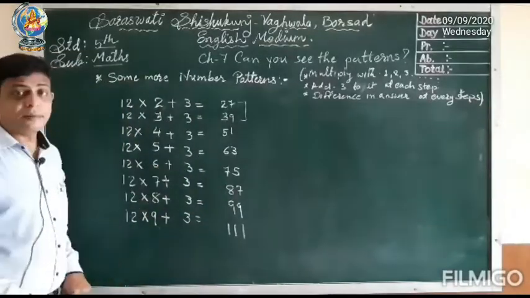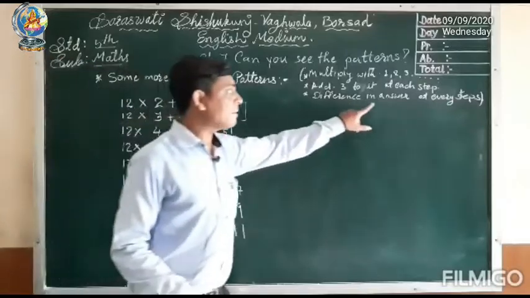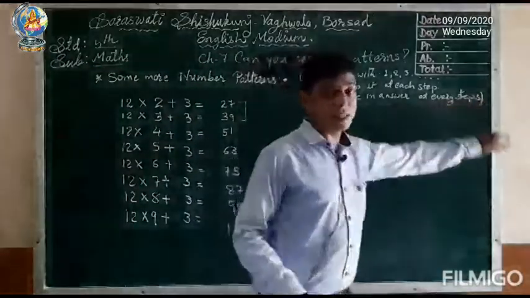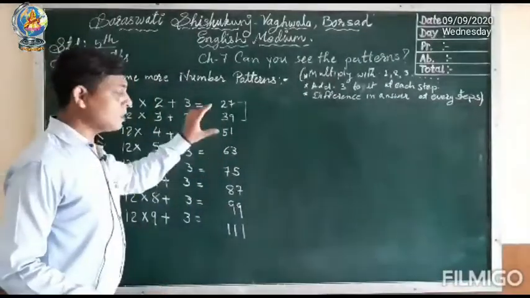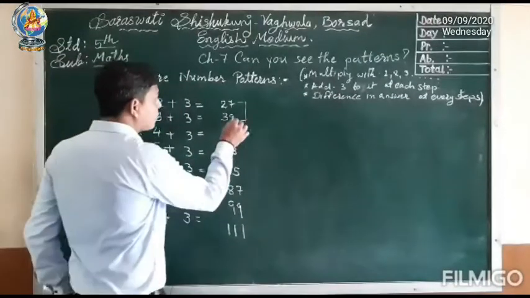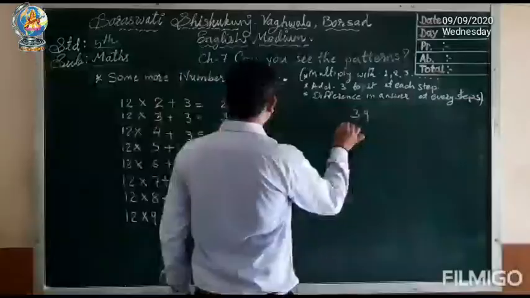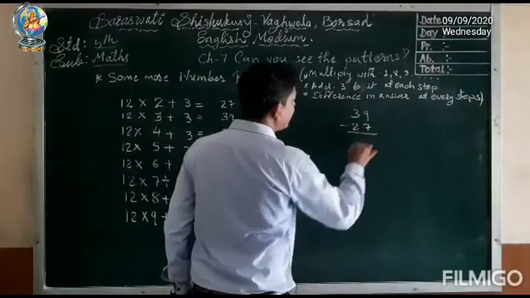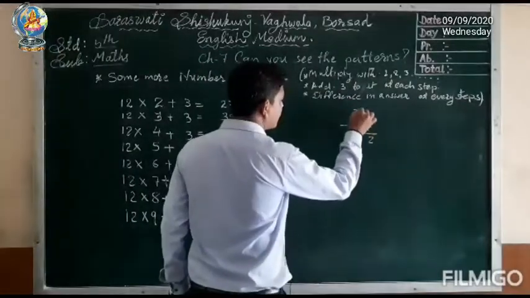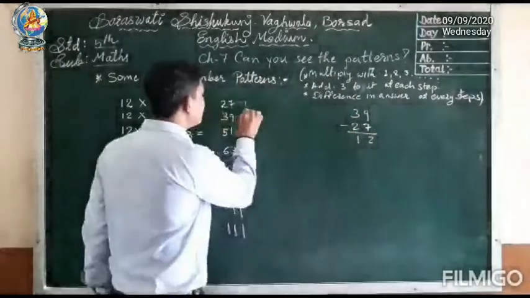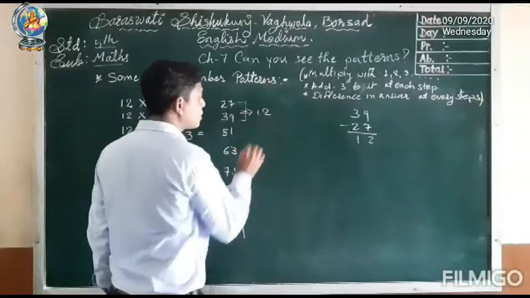Okay, now what we have to find? We have to find the difference in the answer at every step, which means we have to find the difference of every two numbers. Here, 39 and 27. When we subtract 27 from 39, we get 9 minus 7 is 2, 3 minus 2 is 1. So the difference between these two numbers is 12.